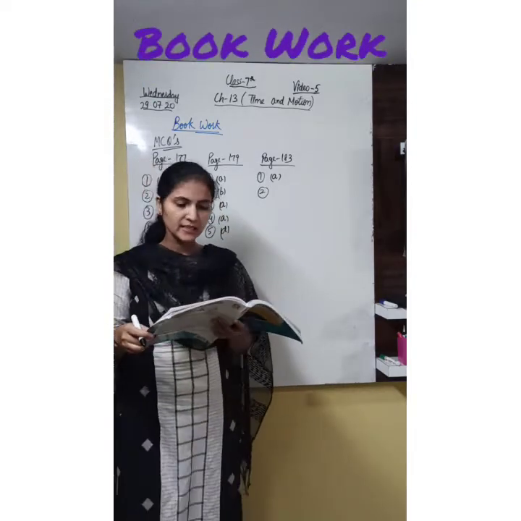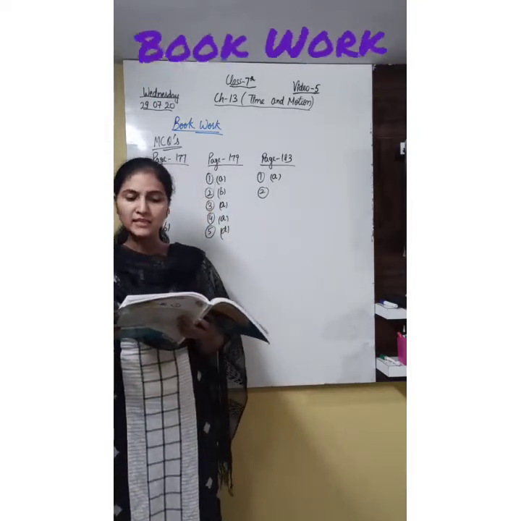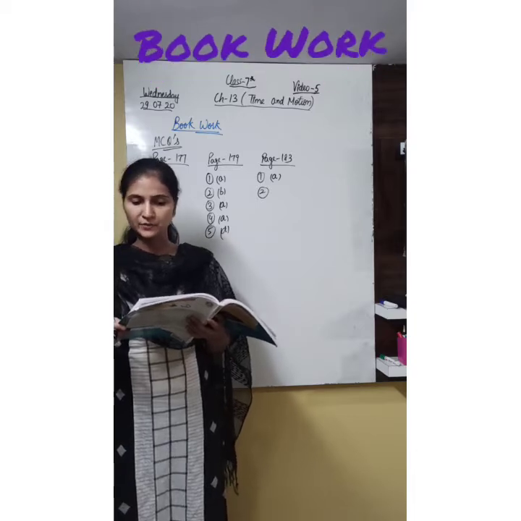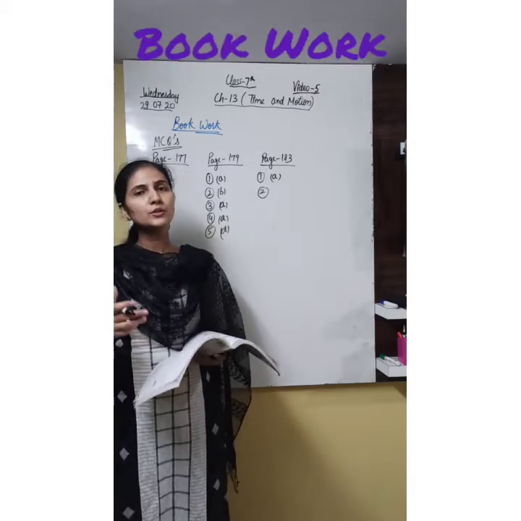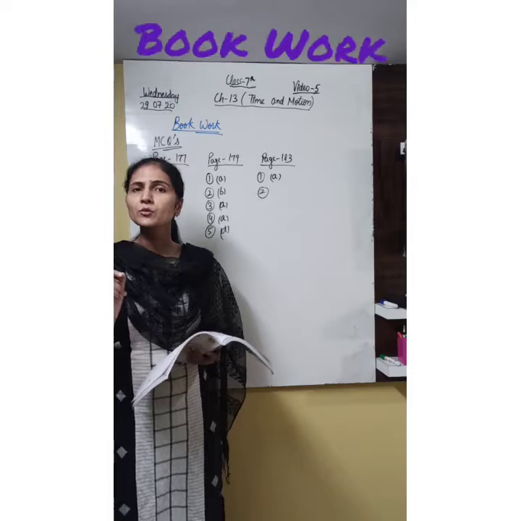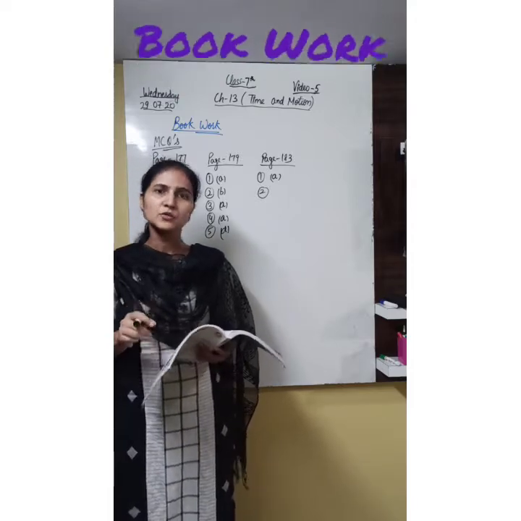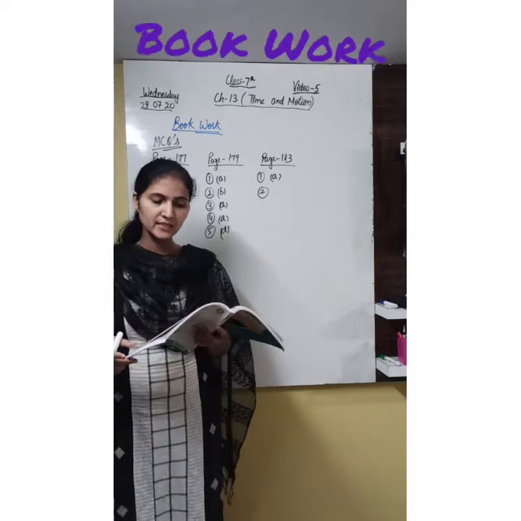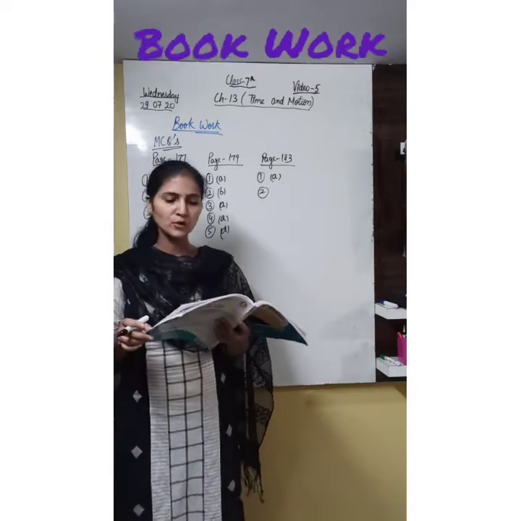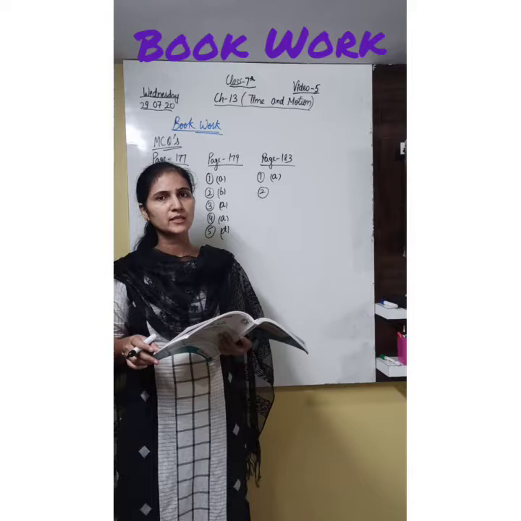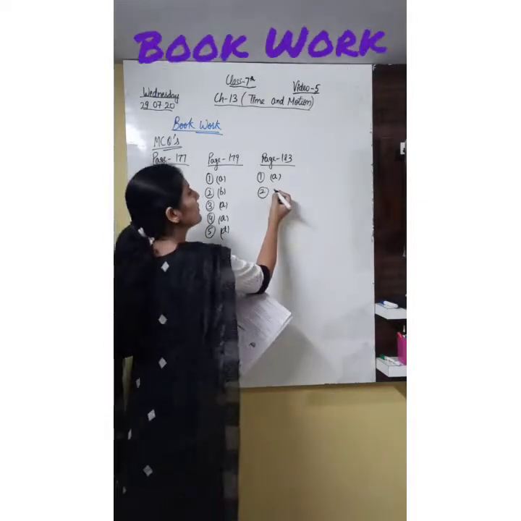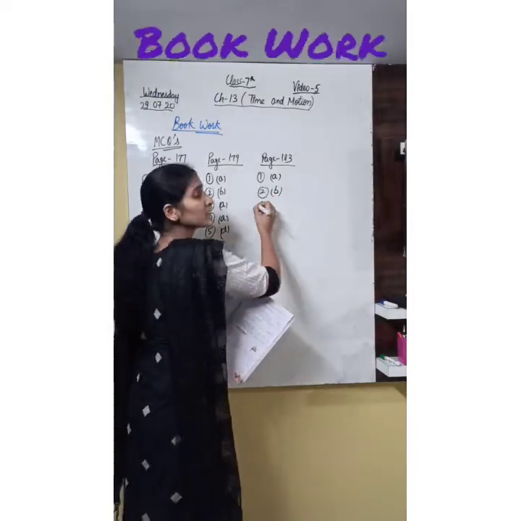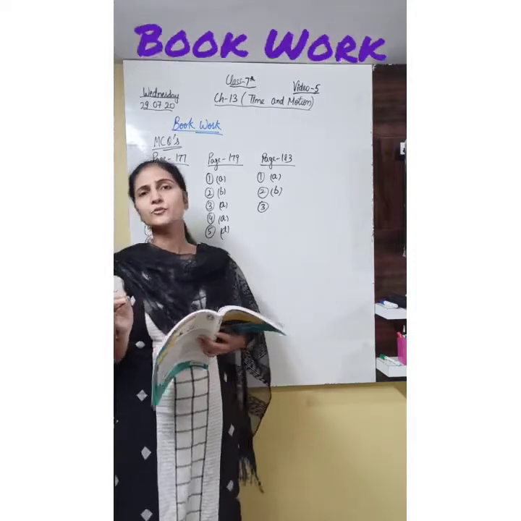Next one is, the device which is used for measuring time intervals in sports activities is called. During sports activities we have to find out a very small interval of time. So for that particular use, which kind of device are we using? It's wristwatch, stopwatch, stop clock, quartz watch. It's stopwatch. Why is it so? Because it can measure a very small instant of time also.